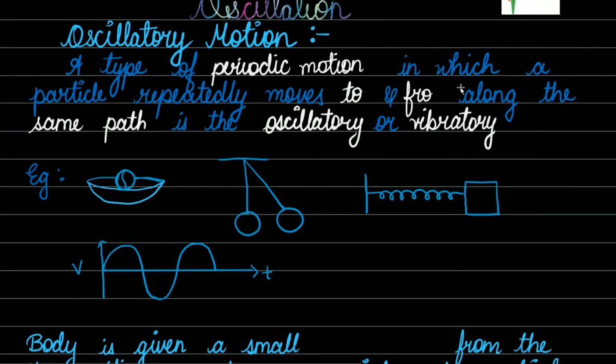As we have seen over here, the ball is kept at the bottom. After applying a force, this ball will move in to and fro directions. It keeps on moving after applying a force. Such kind of motion is known as oscillatory motion. It means this ball is gaining an oscillatory motion because we have displaced it by applying a force. So this is how it will oscillate inside the bowl.